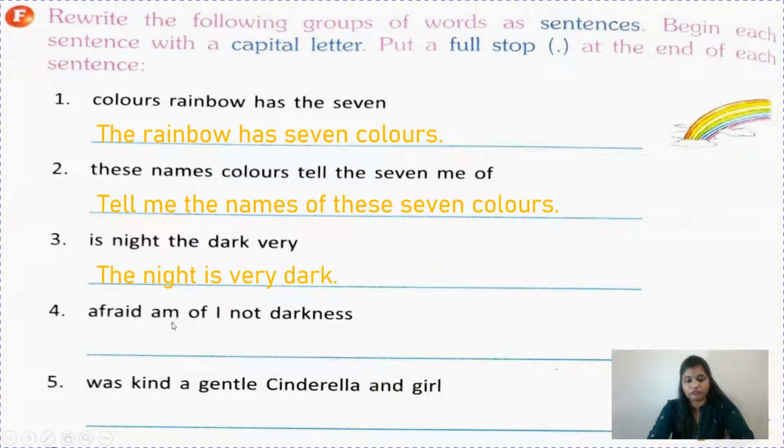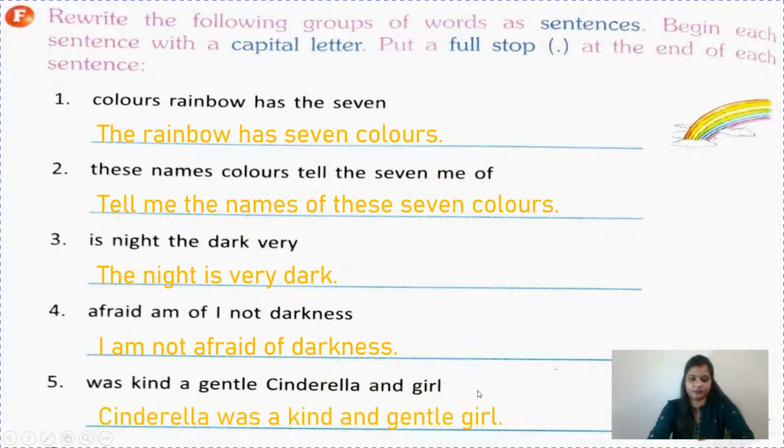Okay. "Afraid am of I not darkness." So you can write like this: I am not afraid of darkness. Take care that you are not missing any word, children. If you are missing any word, it means you will frame a wrong sentence. "Was kind a gentle Cinderella and girl." So what will you write? Cinderella was a kind and gentle girl.